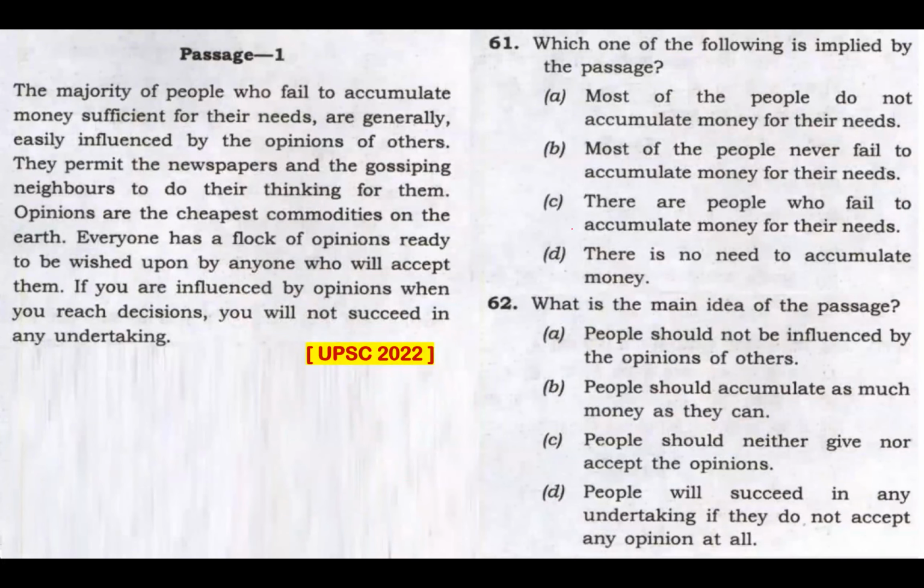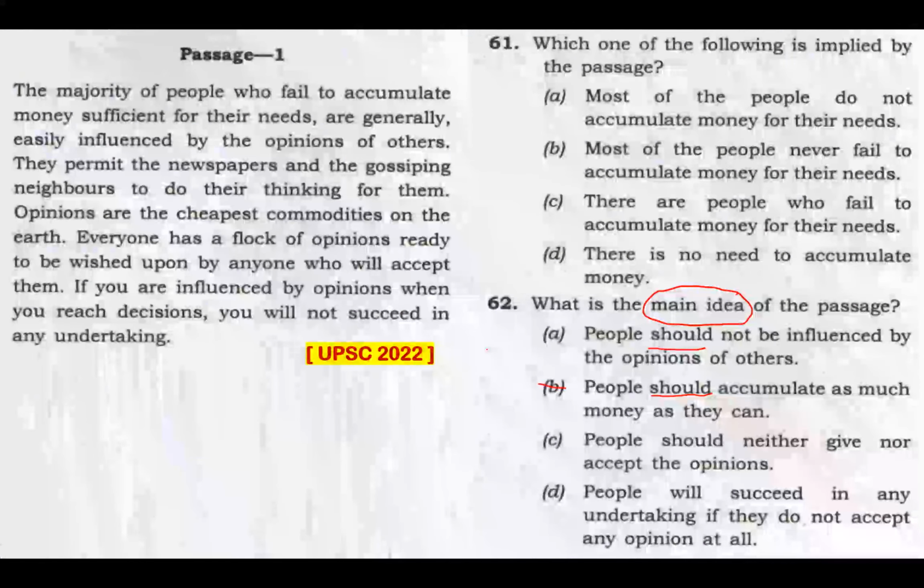Okay, question 62. What is the main idea of the passage? Main idea, central theme of the passage. Option A, people should not be influenced by the opinion of others. Should. This should is an extreme word. I'm a bit cautious, but let me read further. Option B, people should accumulate as much money as they can. Should, another extreme word here. And this passage is not about inviting us to accumulate as much money as we can. This passage is never telling us to loot a bank or be involved in any atrocities to amass wealth. So this is totally out of context.